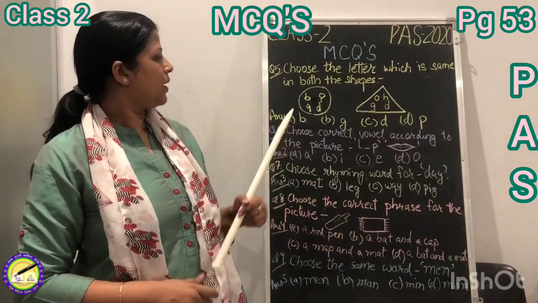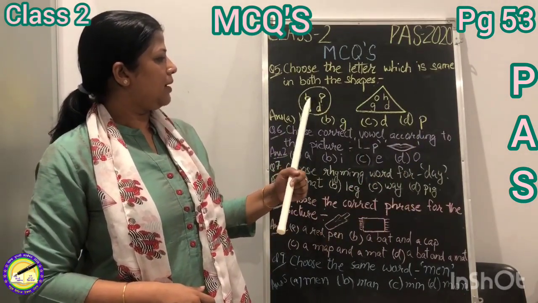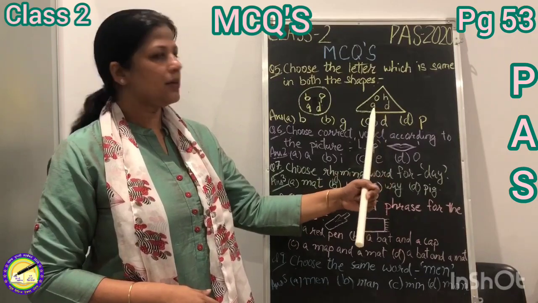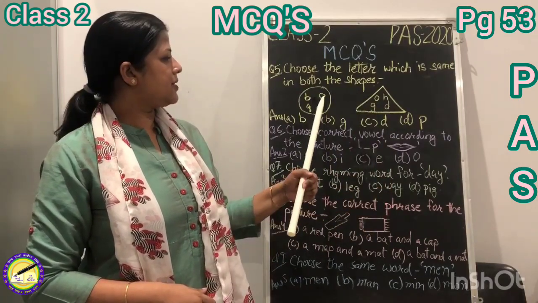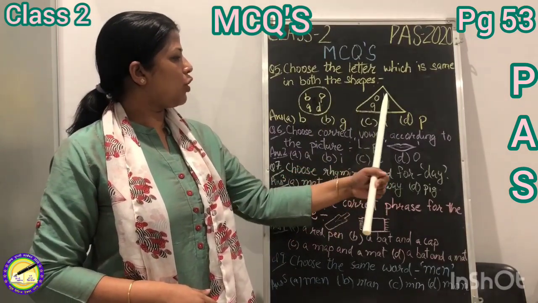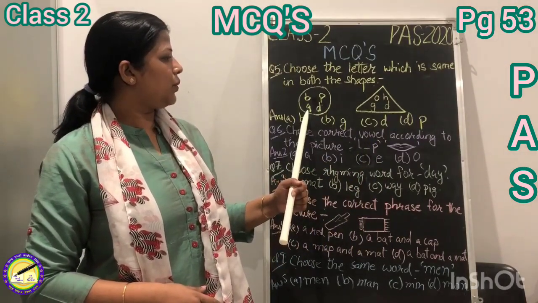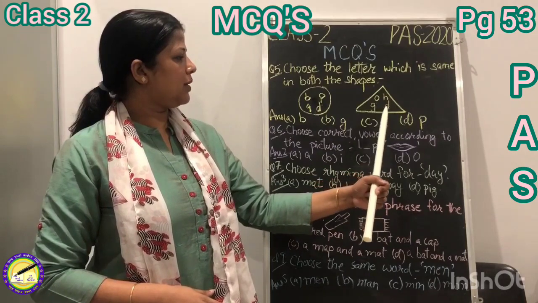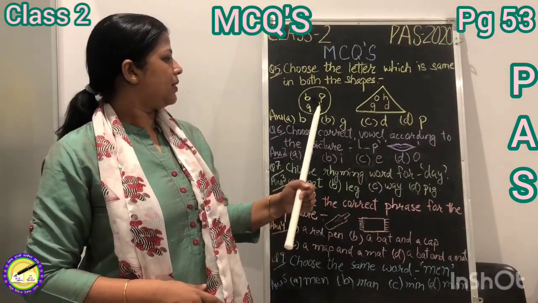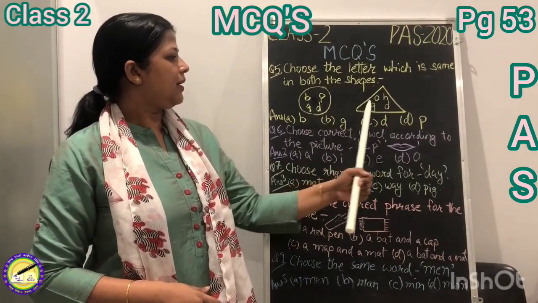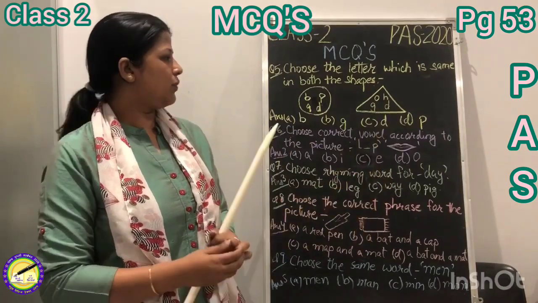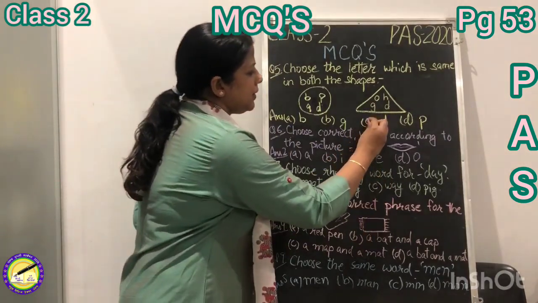Now children, the first letter is B, but B is not in this triangle. The second letter is P. P is also not there in the triangle. The next letter is Q. Q is also not in the triangle. The next letter is D. D is there in the triangle. So we will put a tick on D.